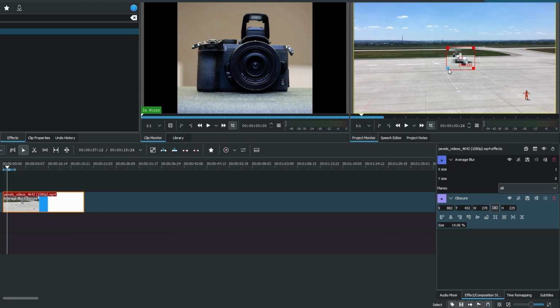Position the obscure box on the desired part of the video. Adjust the size and position of the box for precise obscuring. To remove it, right-click on your video clip and select Delete Effects.